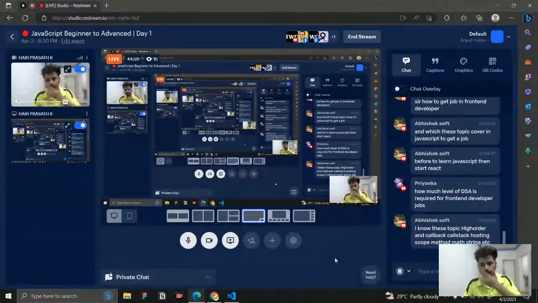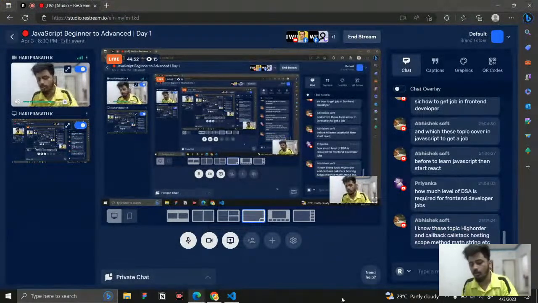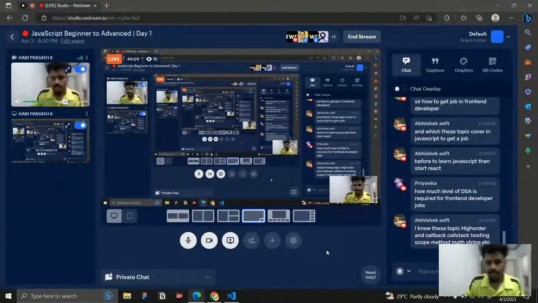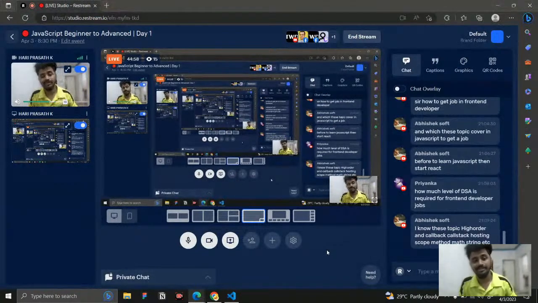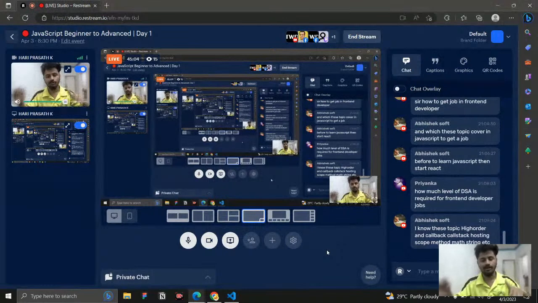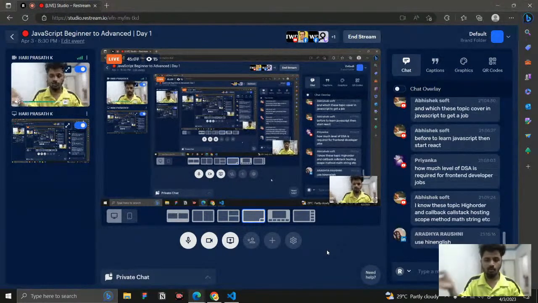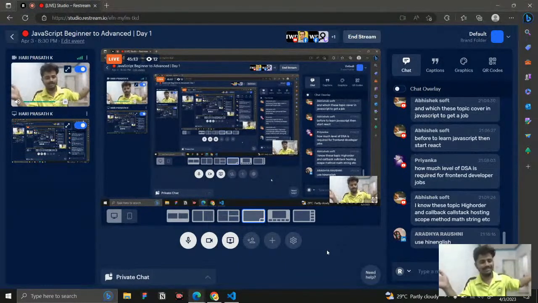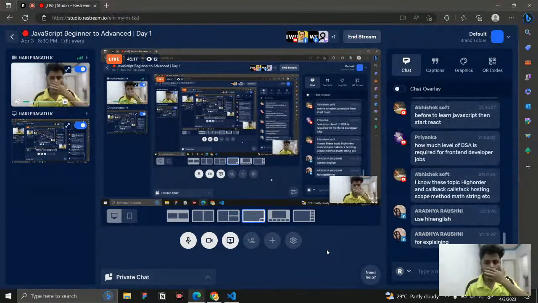How to know higher order, callbacks, call stack, hoisting? Abhishek, these concepts were already taken in the previous classes, the previous week, in the 4 days of workshop. Most of the concepts you are asking about, what is a higher order function, what is a callback function, what is hoisting, what is scope, we discussed for 4 days. You can watch that, it is already available.